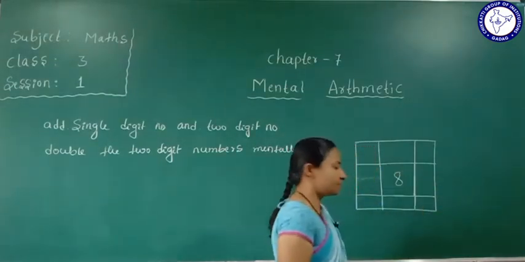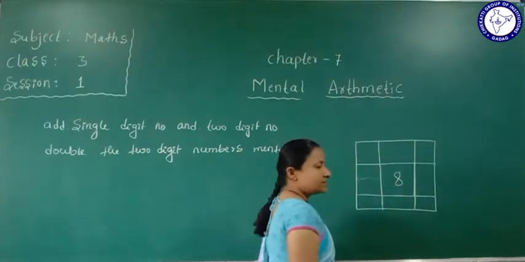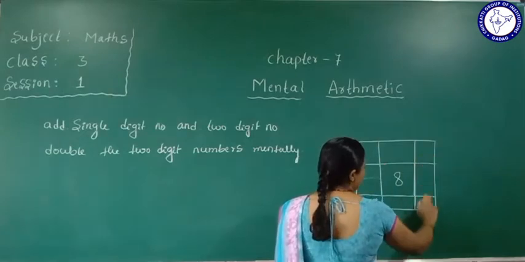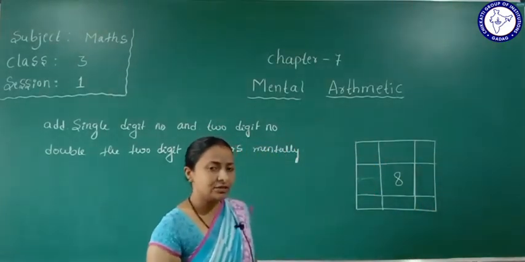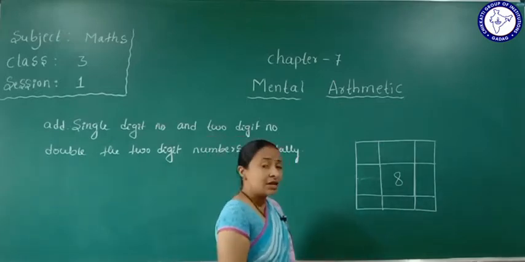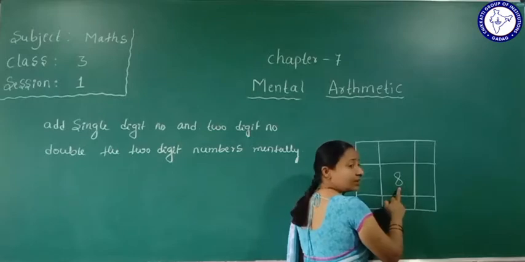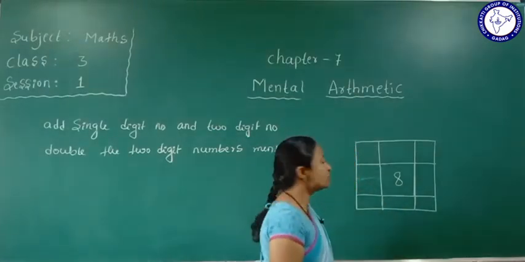We need the answer 8. Like this, we will write the numbers so that the sum we get is 8. So this is what we will do now.